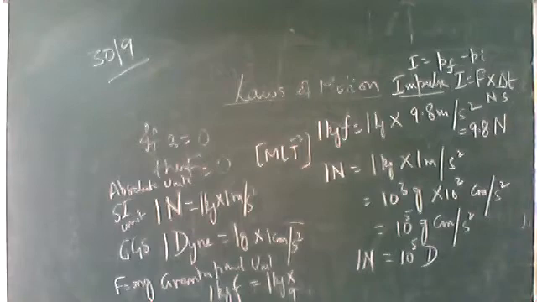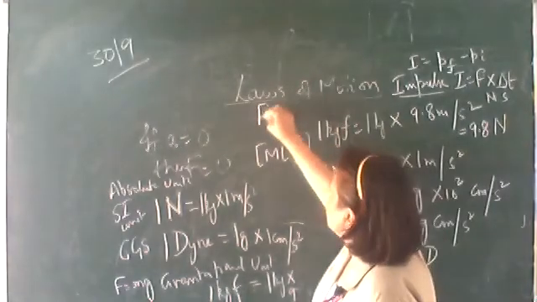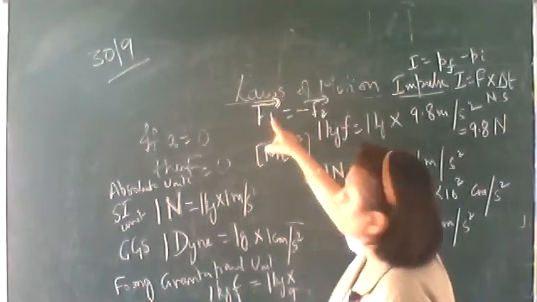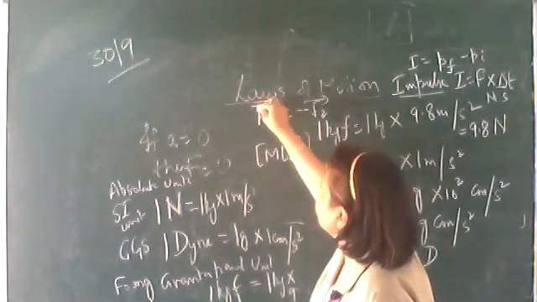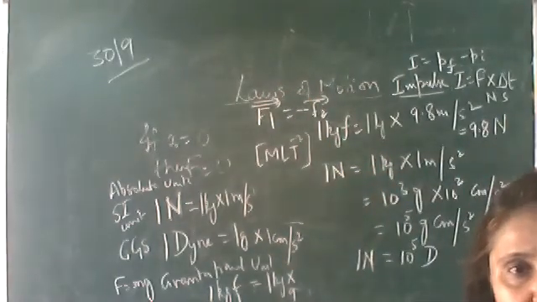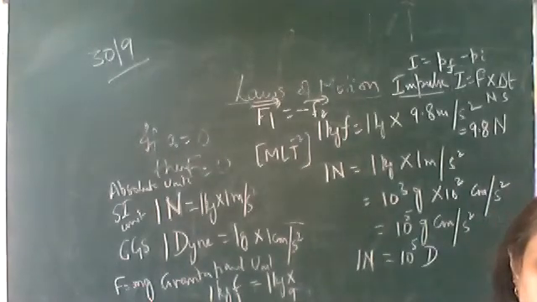Many examples you have already studied in class 9. A book kept on a table. The action is the weight of the book acting on the table. The table is also exerting an equal amount of force on the book in the opposite direction, which is the reaction. So action and reaction forces are always equal and opposite. That is, F1 vector, which is the action, will be equal to minus of F2 vector. That is, action is equal to reaction in magnitude but in the opposite direction. This is Newton's third law.